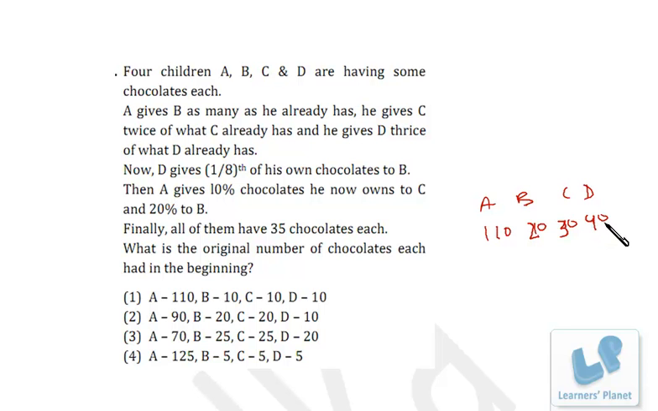So in all, in the process, 30 plus 20 plus 10, so it's 60 chocolates A is giving. So after this first stage, 110 minus 60, he is left with 50 chocolates.